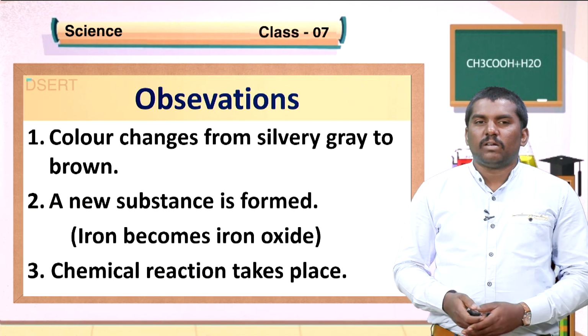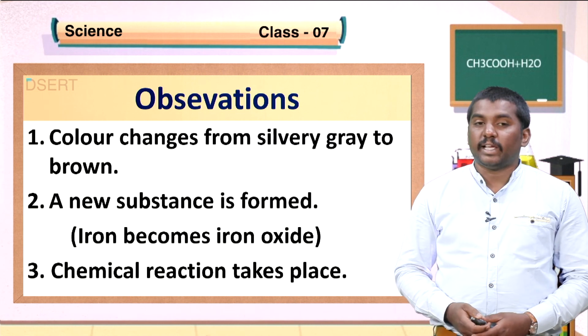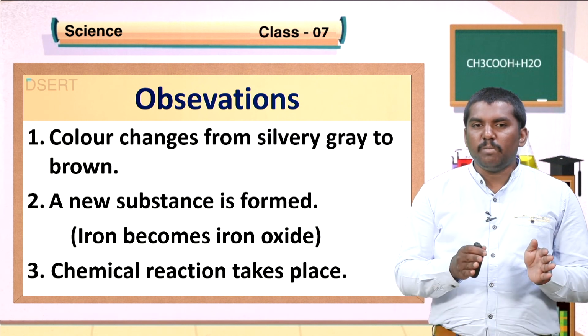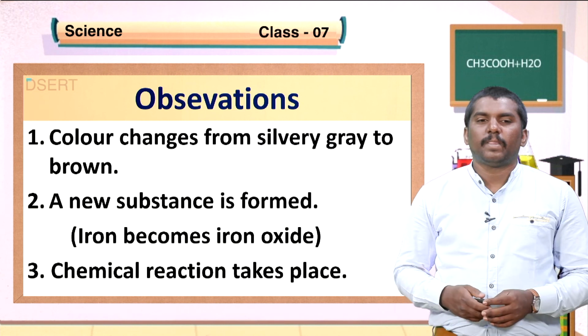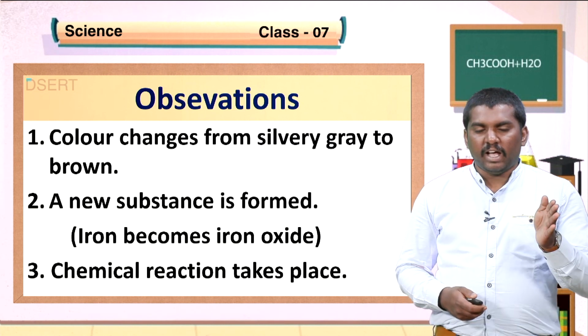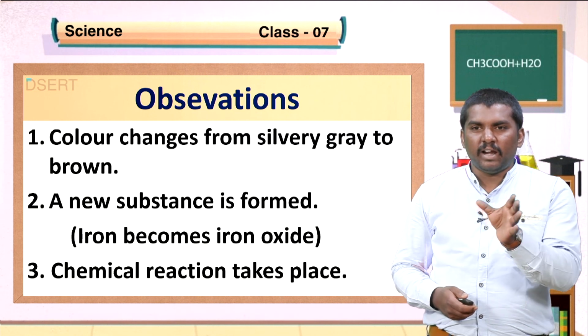Number 1, color changes from silvery grey to brown. Second one, a new substance is formed. Here iron becomes iron oxide. Third one, a chemical reaction takes place between iron, water and oxygen. There is a chemical reaction.